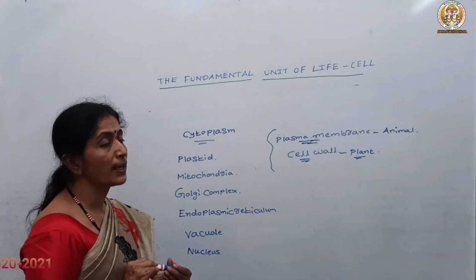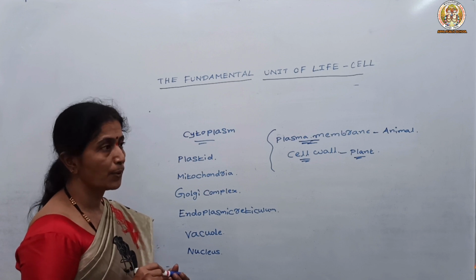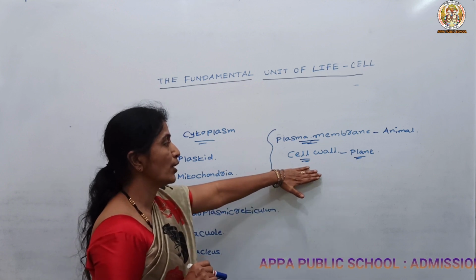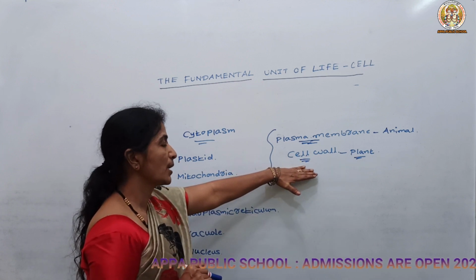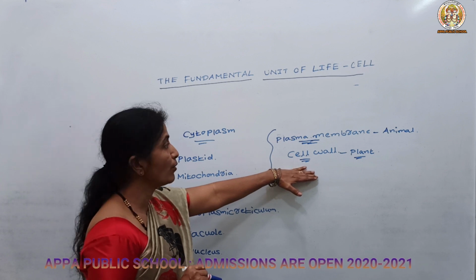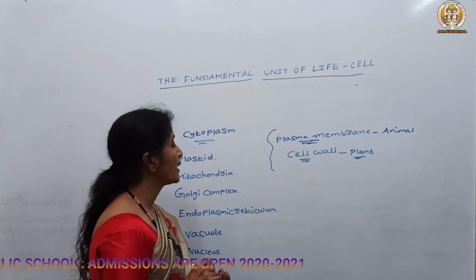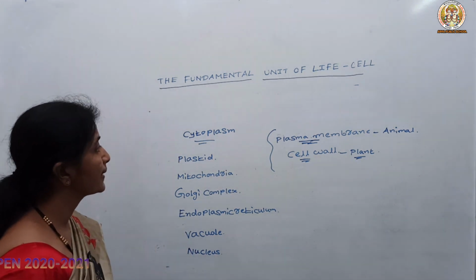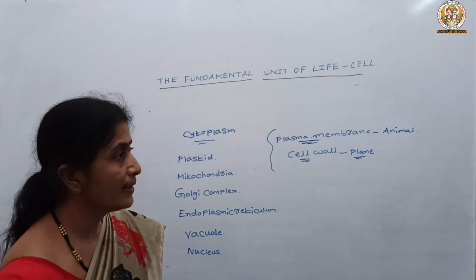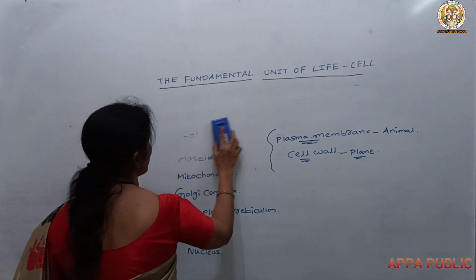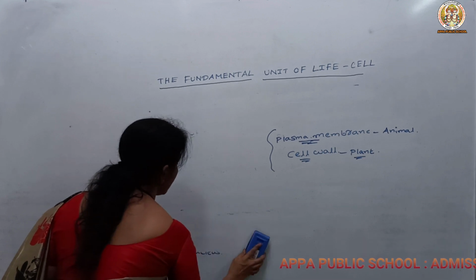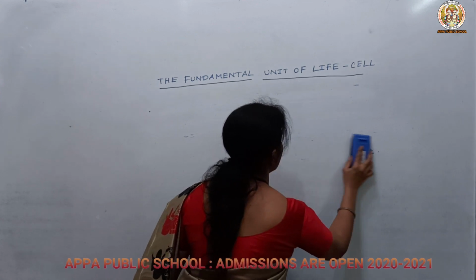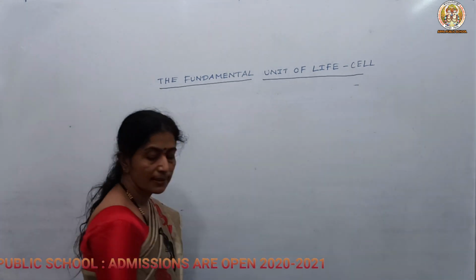Mainly the plasma membrane consists of lipids, proteins and some other materials, but in the cell wall, the major component is cellulose. In this way we have learned the components of the plasma membrane and cell wall. Now let us know the differences between them, what the components are and where each is present.